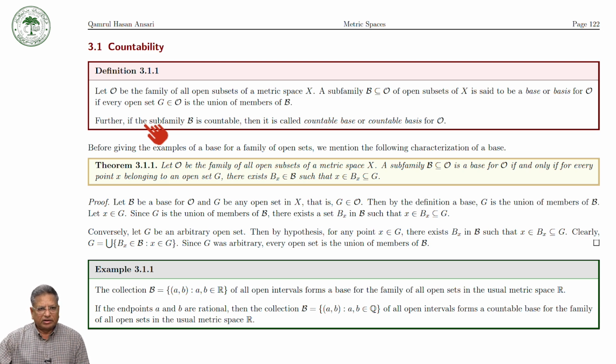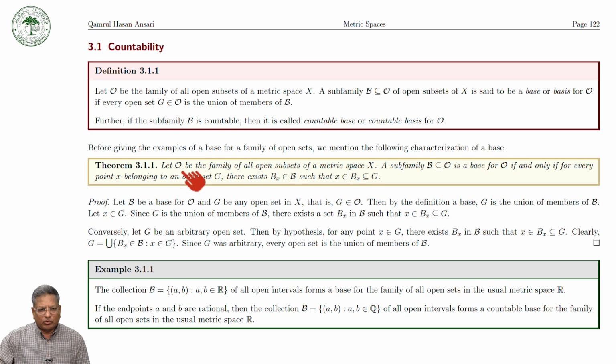As you know, we have already mentioned that O is a family of open subsets of X, and a subfamily B of this family is said to be a base or basis of O if every open set G in O is the union of members of B. If this family B is countable, then we say that O has a countable base, and we have proved the characterization which we will use.